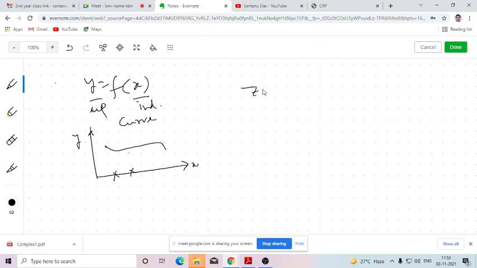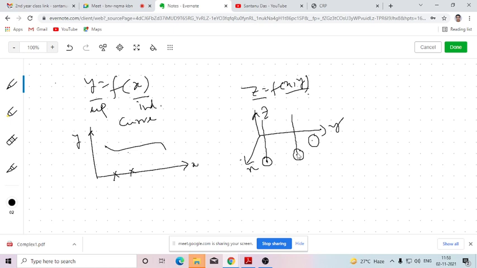Similarly, if I consider the function of two real variable z equals f(x,y), then in total there are three variables, two independent and one dependent. The independent variables are x, y and the dependent variable is z. Here we consider the independent variables as a point in the two-dimensional xy plane, and we draw the perpendicular corresponding to each and every independent point in the z direction, and we get these points. If I join those points, I will get the locus, which is a surface. This is the equation of a surface.